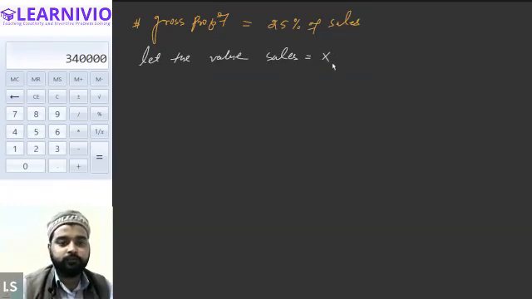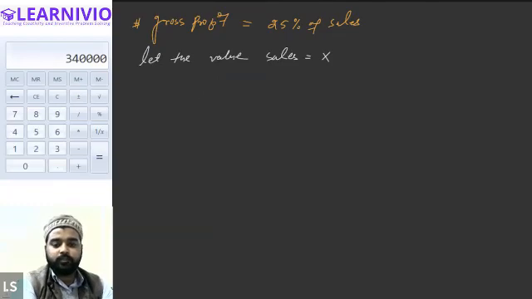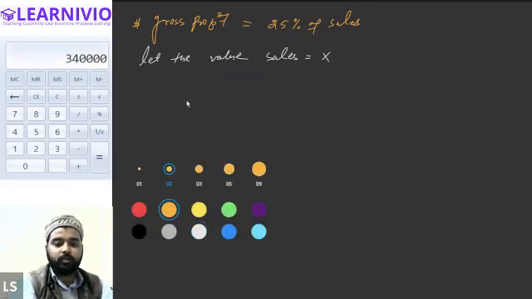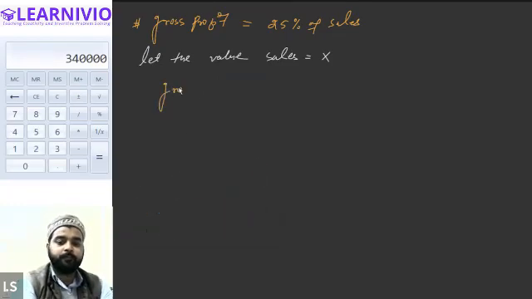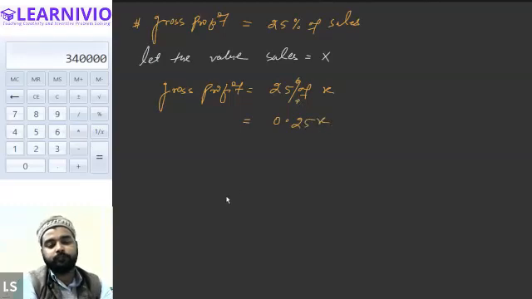In that case, gross profit will obviously be 25% of X. That means 0.25x. Correct? This is the gross profit.